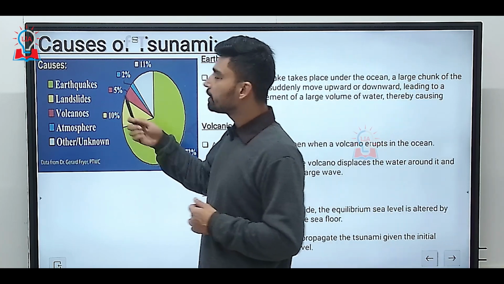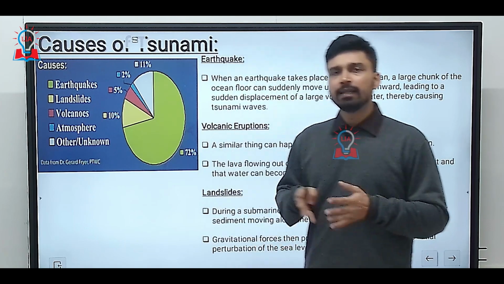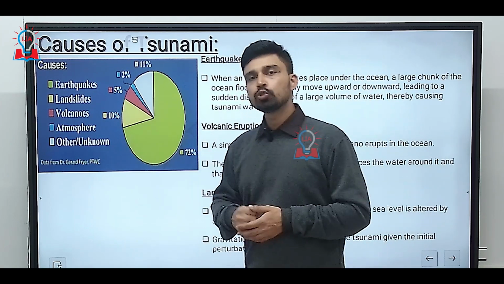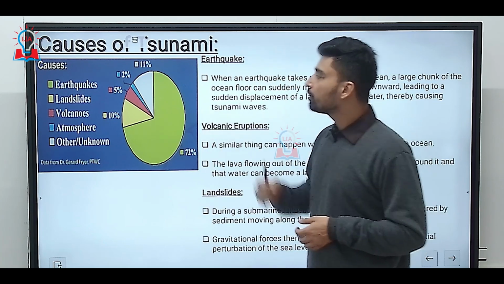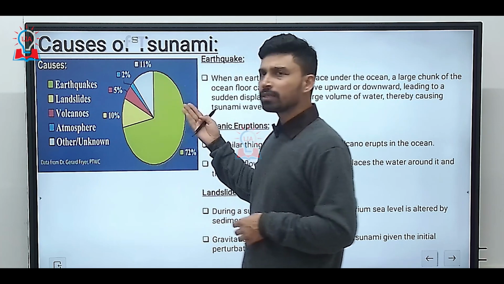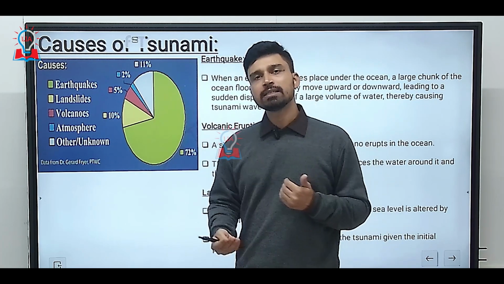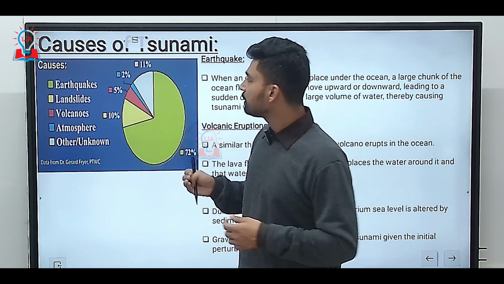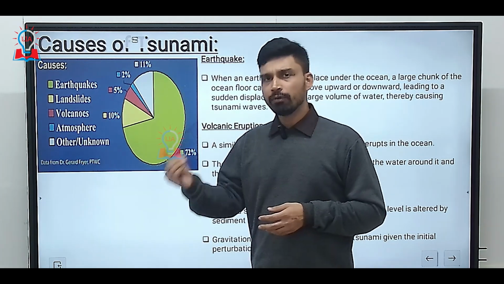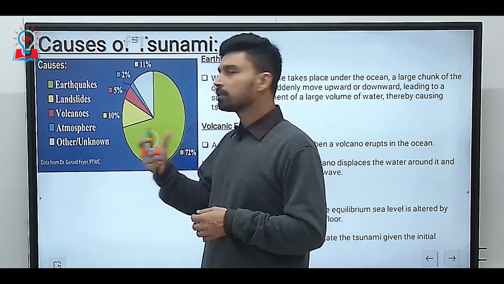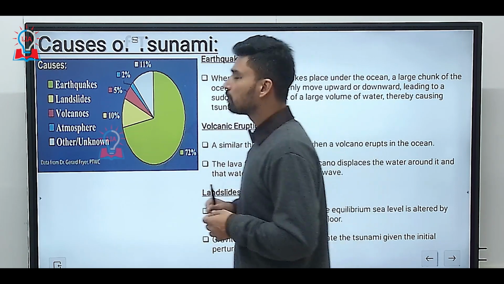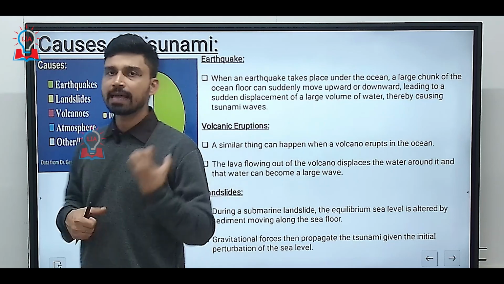About 10% of tsunamis occur due to landslides. Landslides can be both at the ocean bed or even in the coastal regions as well. Then 5% of tsunamis are a direct result of volcanic eruption. About 2% of tsunamis are atmospheric in genesis, due to the strong movement of winds, or we also talk about meteoritic impact, which happens when any meteorite falls on the earth's surface, especially in the ocean or sea. And 11% of tsunamis are something that we cannot trace the exact source of.